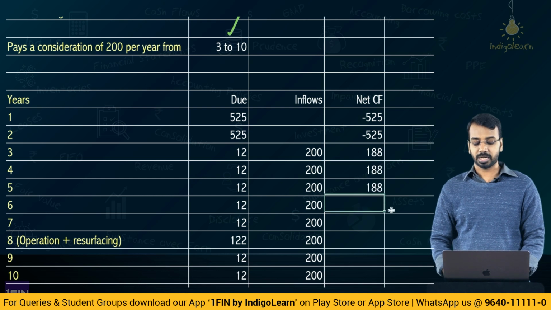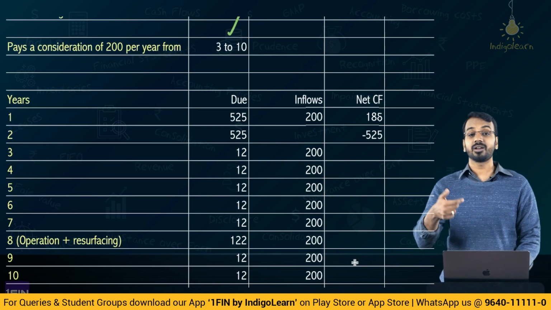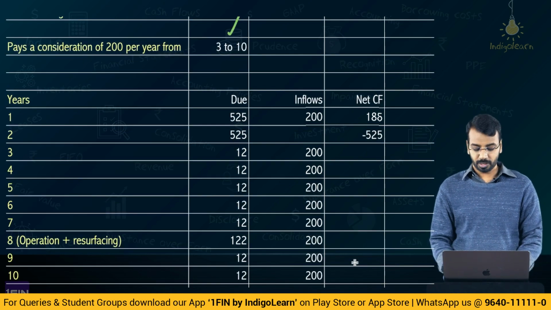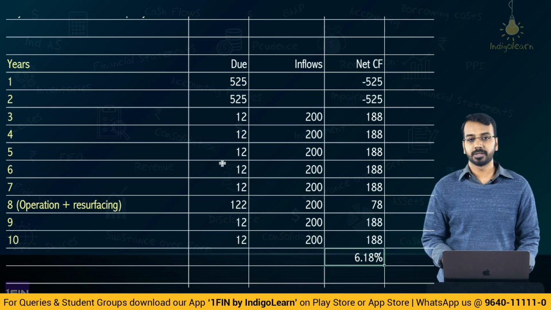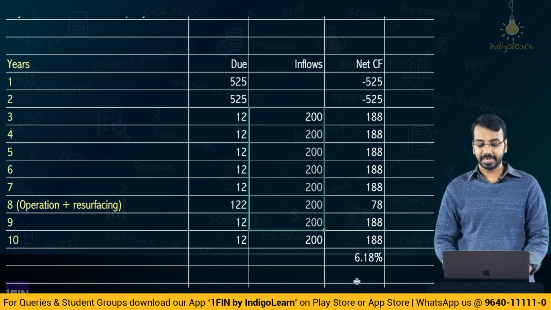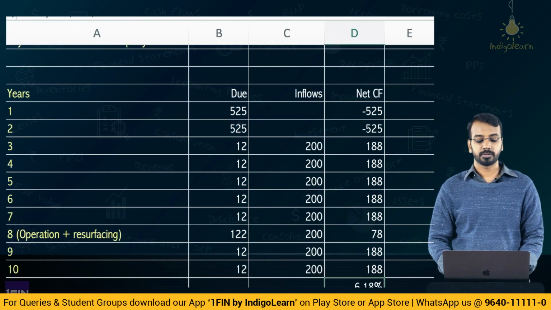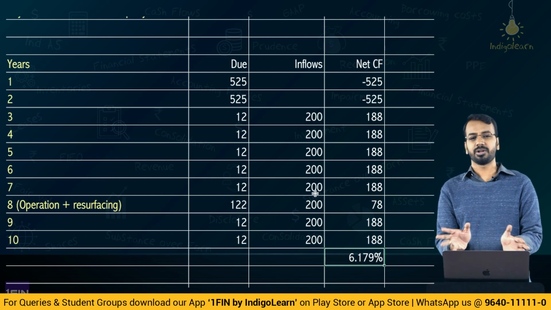Now see, from here it starts becoming positive, okay, 188. So this is the net cash flow. If I calculate the IRR of this net cash flow, it will come to 6.18%. So basically, these were the amount due. This is the payment pattern. This results in an IRR of 6.18%. If I increase the decimals one more, 6.179% or 6.18%, okay, rounding off differences.